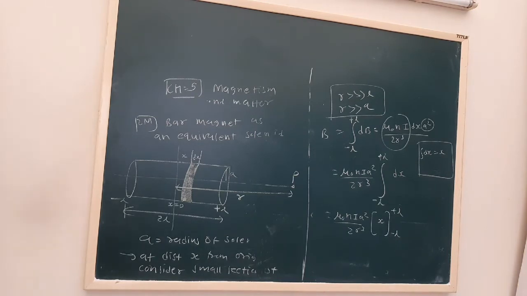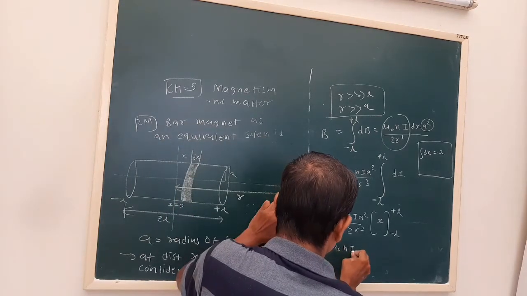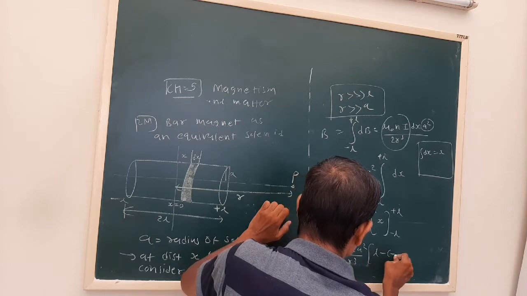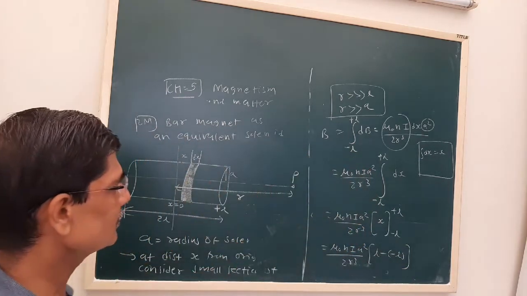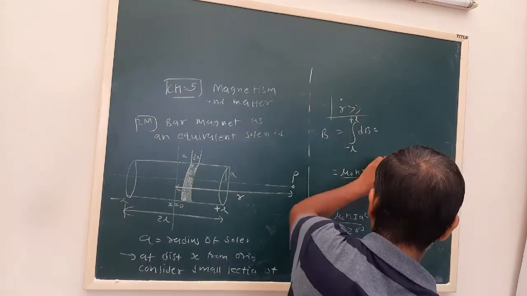So mu 0 n I a square upon 2 r cube, L minus minus L, so this has become plus 2L.